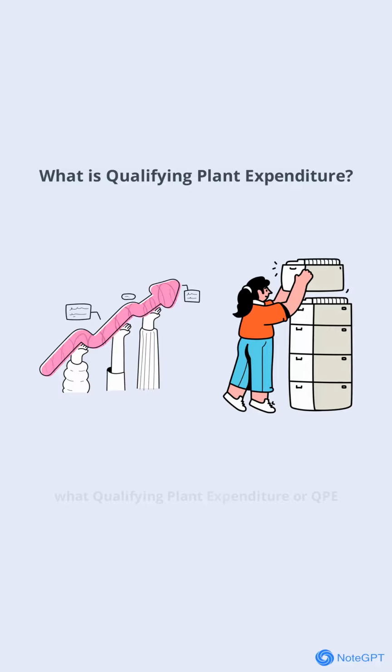Start by understanding what qualifying plant expenditure, or QPE, really means for businesses in Malaysia. QPE refers to the capital expenses a business incurs when acquiring, constructing, or installing plant and machinery that are used for business purposes. These expenses are important because they qualify for capital allowances under the Malaysian Income Tax Act 1967, specifically Schedule 3.